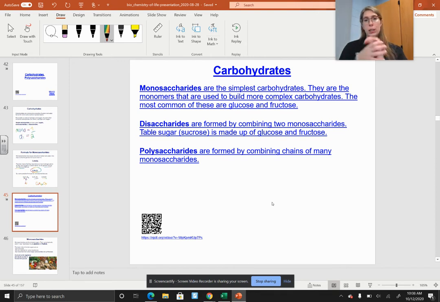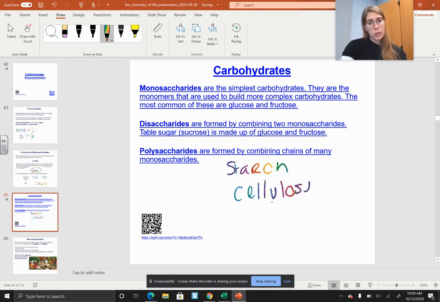Disaccharides are formed by combining these two monosaccharides. It's still technically a simple sugar, right? But we're looking at the combination of two monomers, two monosaccharides, to form a disaccharide. Our most popular is table sugar. We call that sucrose. Sucrose is made up of glucose and fructose bonded together. Polysaccharides are more complex carbohydrates. They're formed by combining chains of many monosaccharides. The two that we're going to talk most about are starch and cellulose. We'll get to those in a couple later slides.